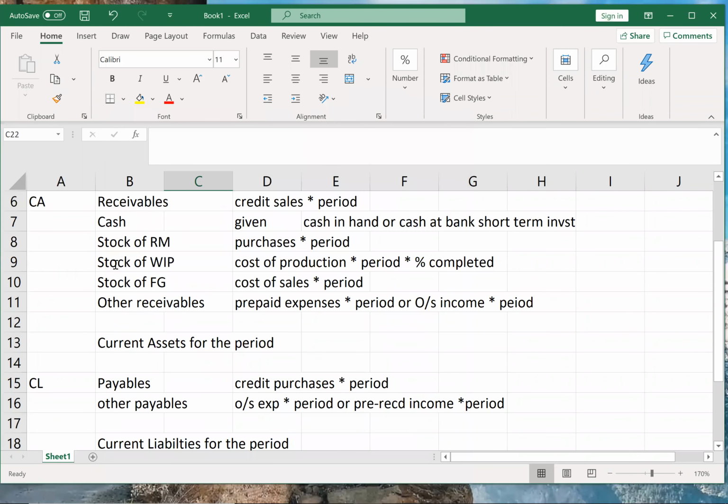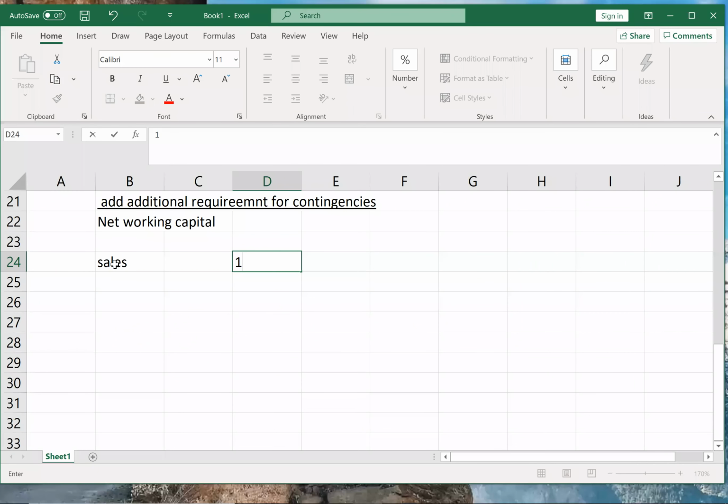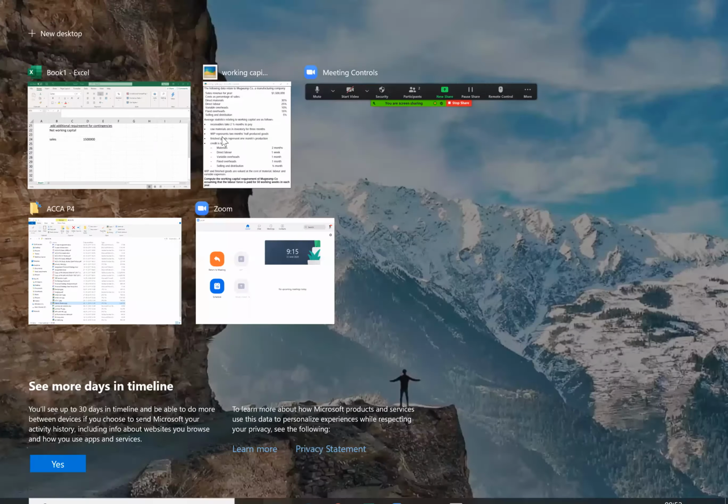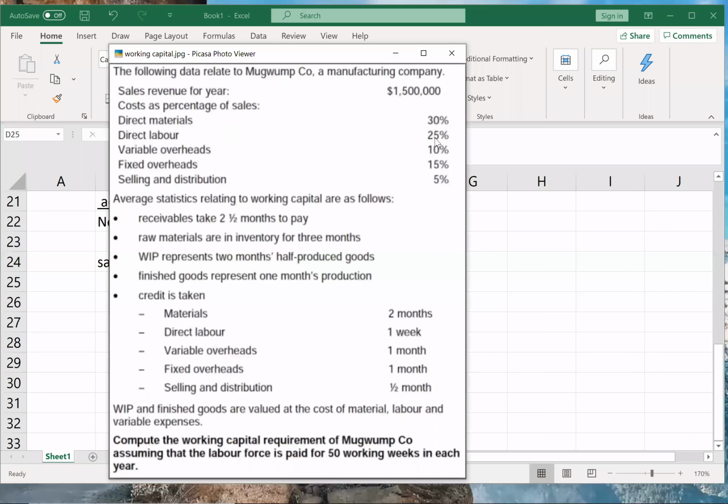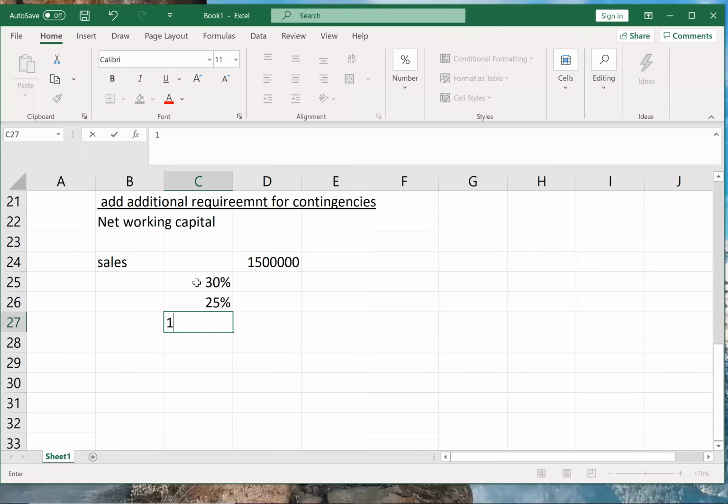So sales is given directly. Sales is given 1.5 million. Then material is 30%, labor 25%, variable overheads 10%, fixed overheads 15% and selling and distribution 5%.